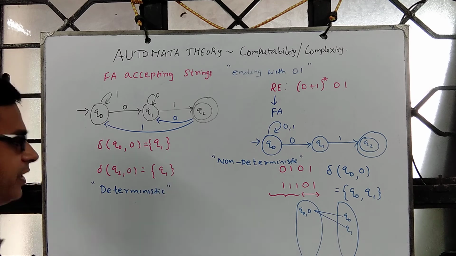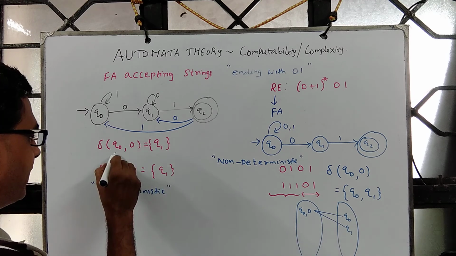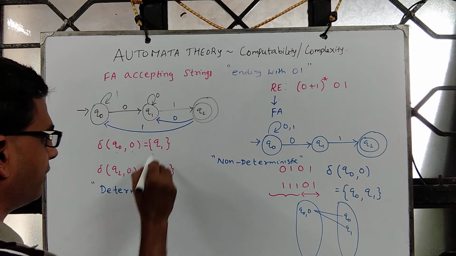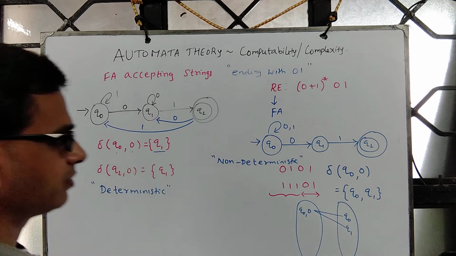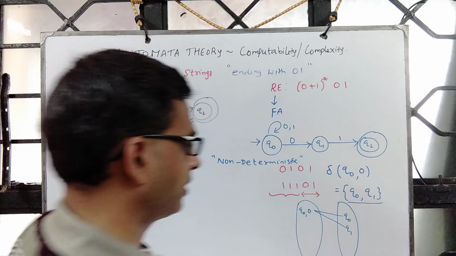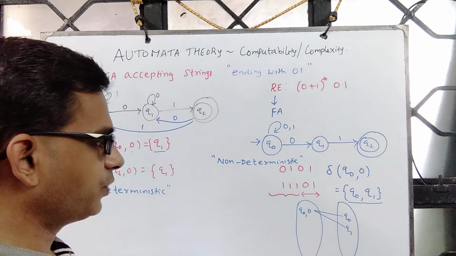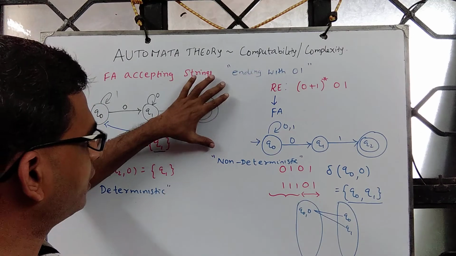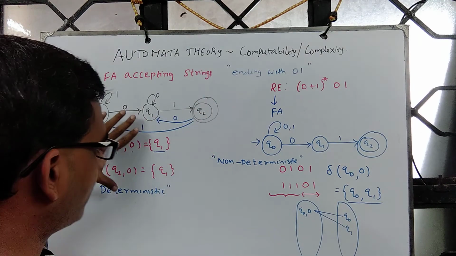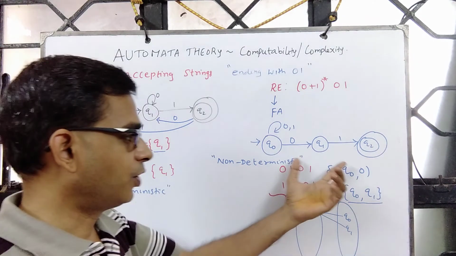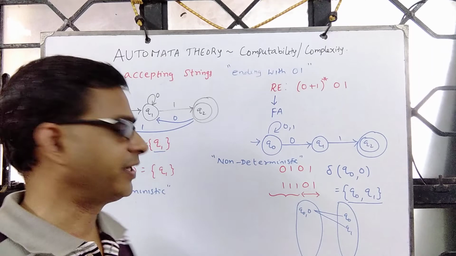By deterministic we mean you are at a state, on reading an input symbol you go to exactly one state. Over here you go to a set of states, and that's where these two differ. So for a given language, one can come up with a deterministic finite automaton and a non-deterministic finite automaton.